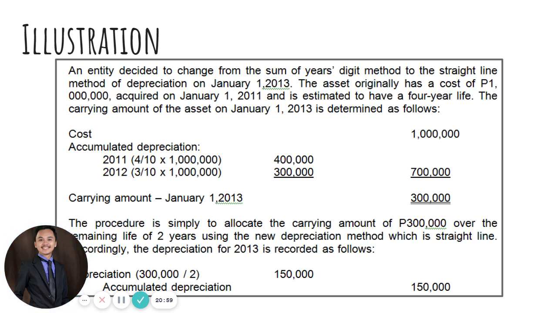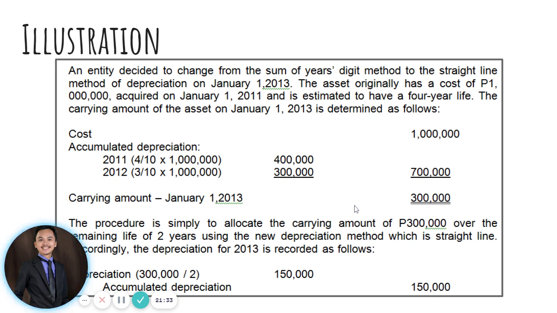So to compute for the depreciation expense for the next 2 years will now be 300,000 divided by 2 years na remaining. So your depreciation expense for the next 2 years, for 2013 and for 2014 respectively, will be 150,000. All right? So debit to depreciation expense for 150,000 and credit to accumulated depreciation for 150,000 also. All right? No?